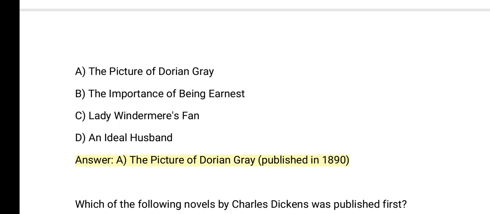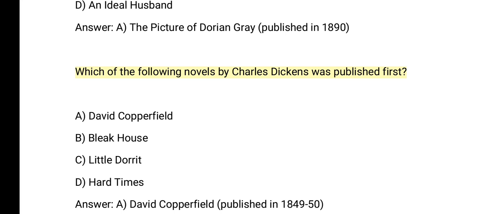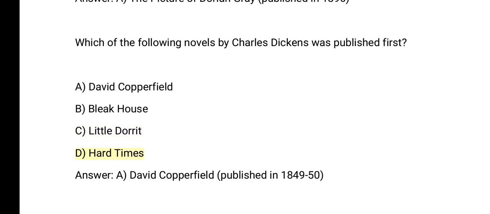Which of the following novels by Charles Dickens was published first? A. David Copperfield. B. Bleak House. C. Little Dorrit. D. Hard Times. Answer: A. David Copperfield, published in 1849-50.